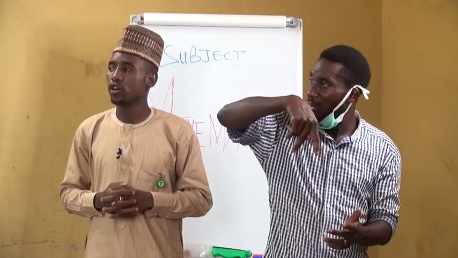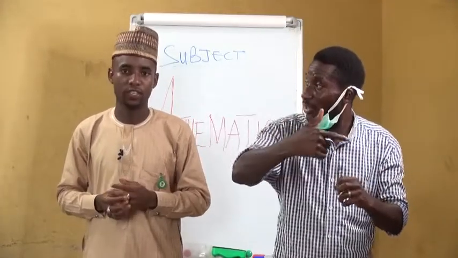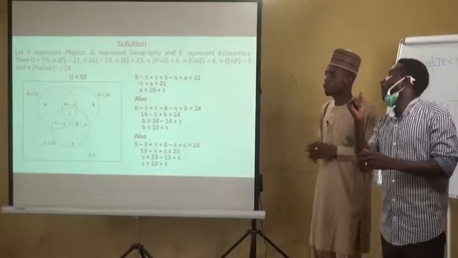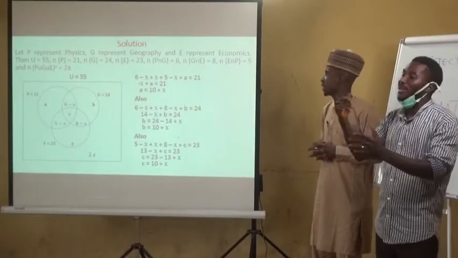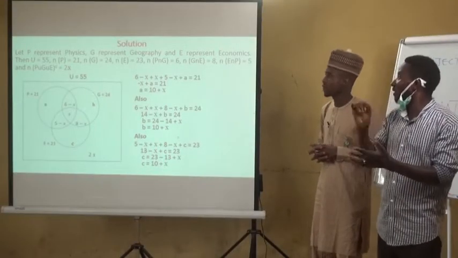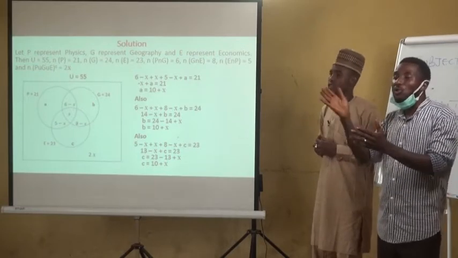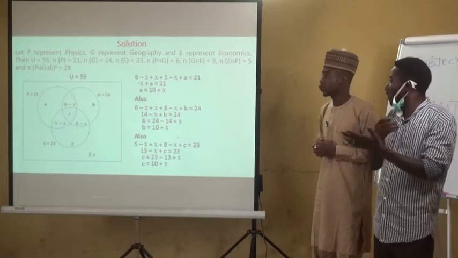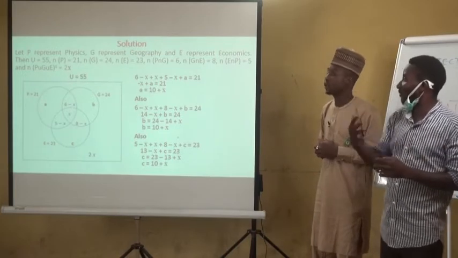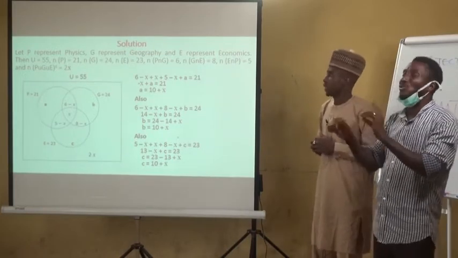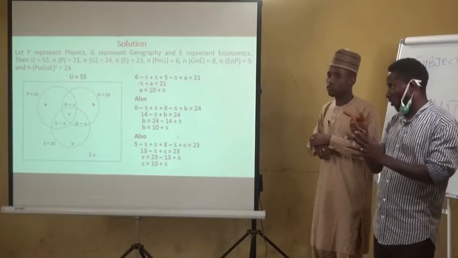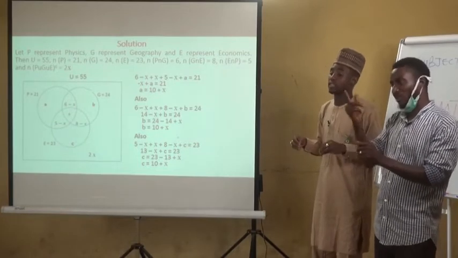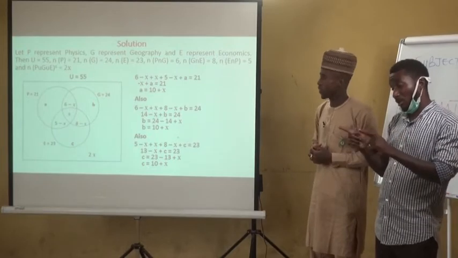Number of those that study geography and economics is 8. Number of those that study economics and physics is 5. And number of those that do not study any of these 3 subjects is 2x. That is (P union G union E) complement. 2x are students that do not study any of the 3 subjects, but they are part of the class.